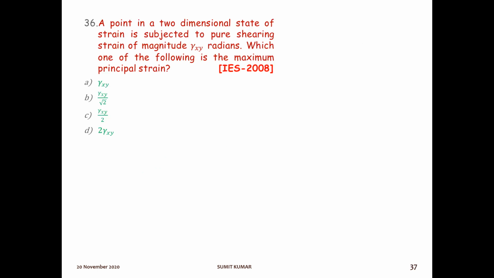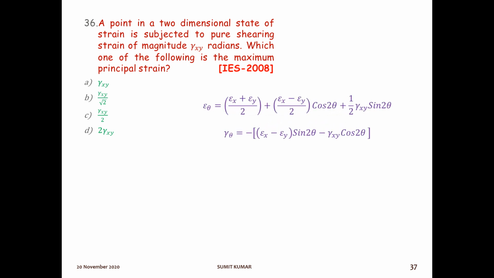In the next question, question number 36, a point in a two-dimensional state of strain is subjected to a pure shearing strain of magnitude gamma xy radians. Which one of the following is the maximum principal strain? Here, these are the formulas. Now what will happen? See the formula.